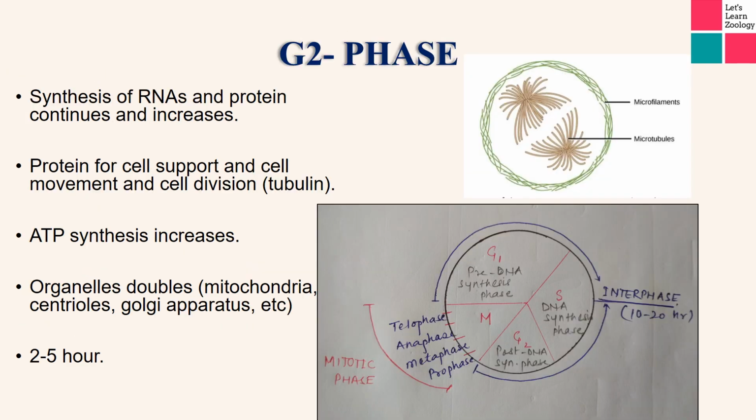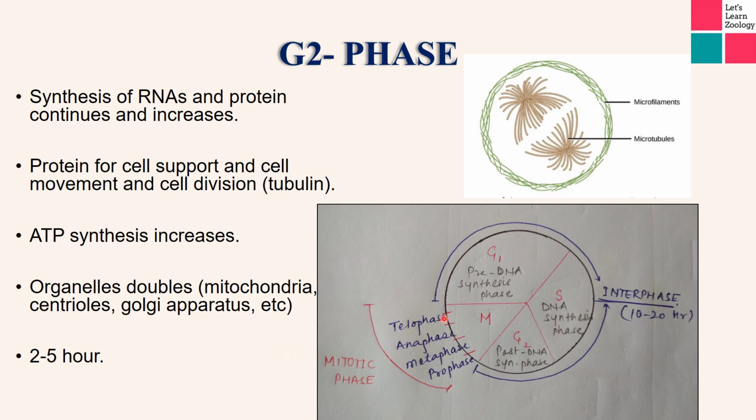Now in G2 phase, the synthesis of RNAs and proteins continues and their synthesis increases too. Why does their synthesis increase? These are the same RNA and proteins that were made in G1 phase; now in this phase also they are being made and their synthesis is increasing. Why?